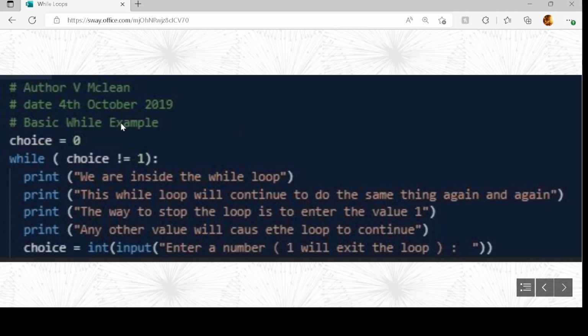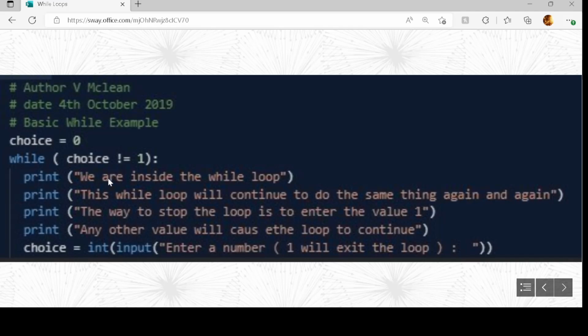I start it the same way I normally do: author, date, and then what the program is about. I'm setting up choice as the variable, and I'm giving it a start value of 0. So I'm saying while choice is not equal to 1, and choice is 0, so it's not equal to 1, so it will go in the loop.